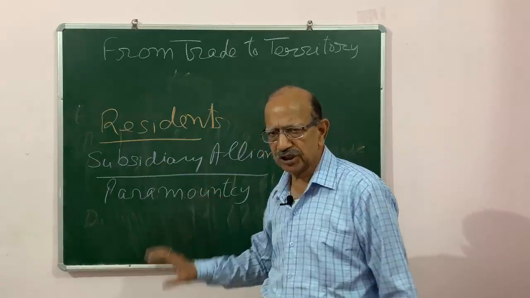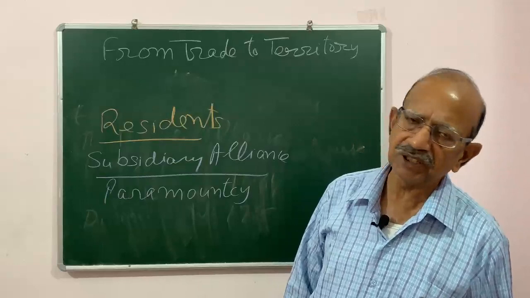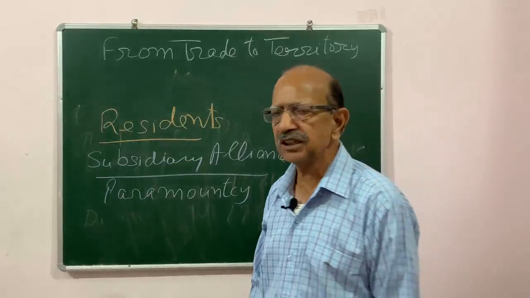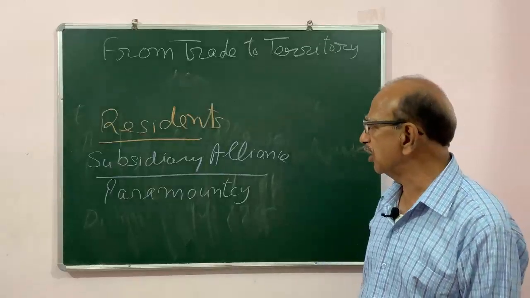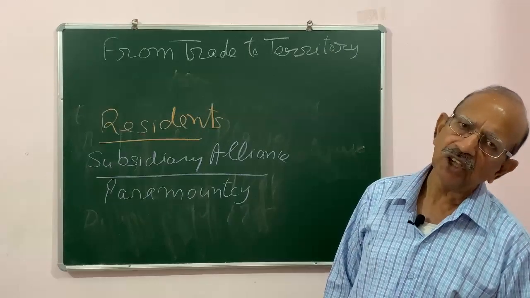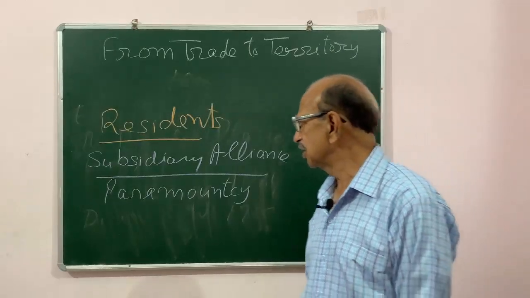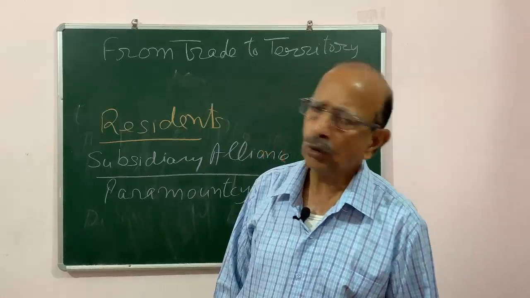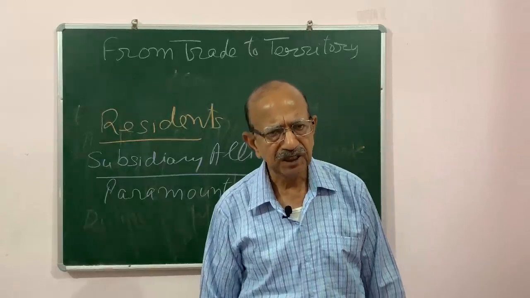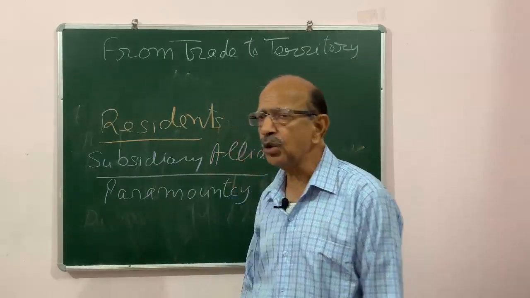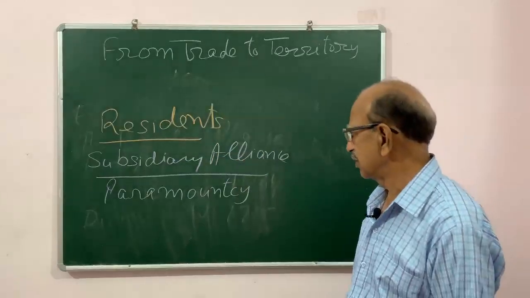Paramountcy was the policy according to which they declared that they were more powerful than the Indian rulers, and they would annex any part or any territory of Indian kings which they liked, and they faced no opposition at all, because Indian rulers also knew that they were not as powerful as the English.